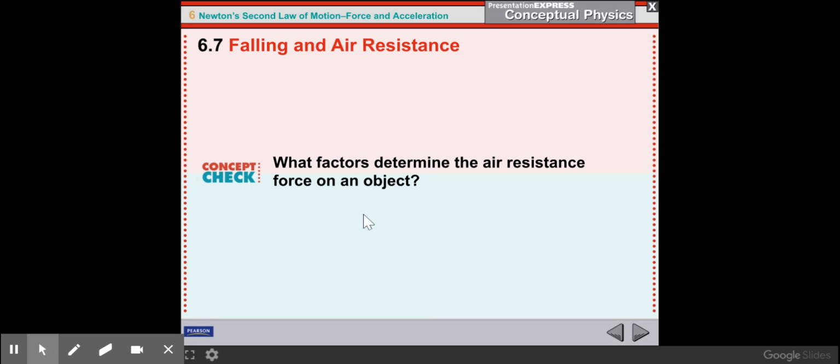So what determines air resistance? The speed that the object is traveling, as well as the frontal area of the object, affect the air resistance. And that's about it for this section.